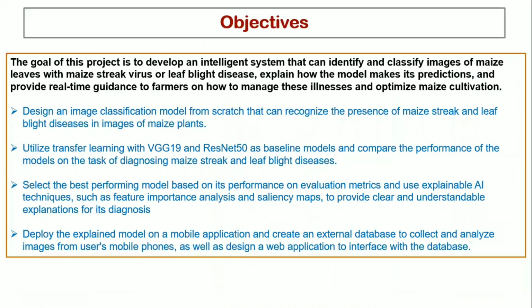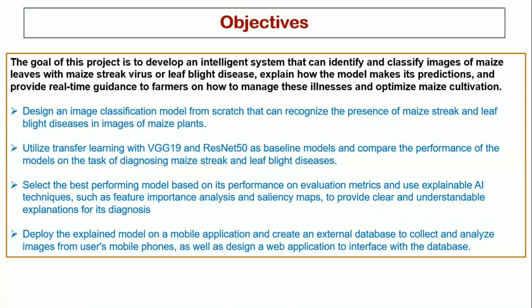Now, this brings us to the objectives. The main objective for this project is to design an intelligent system that can identify and classify these diseases, maize streak and leaf blight, and also explain how it came up with predictions. It will be able to provide real-time guidance to farmers on how to manage these diseases and optimize maize cultivation.